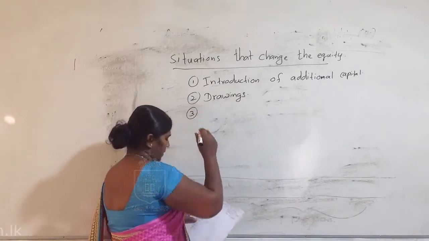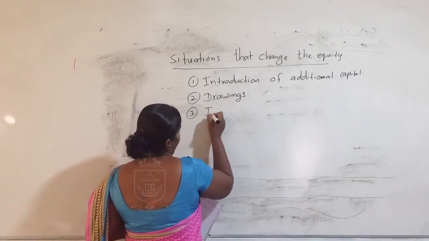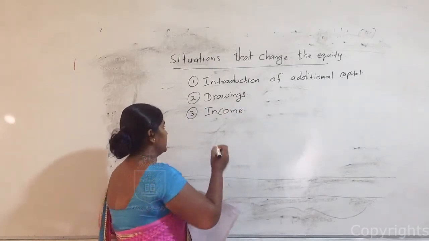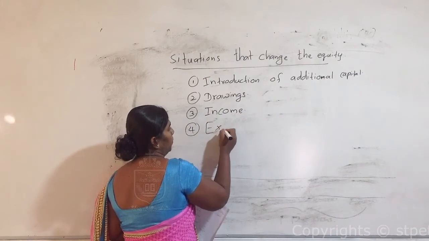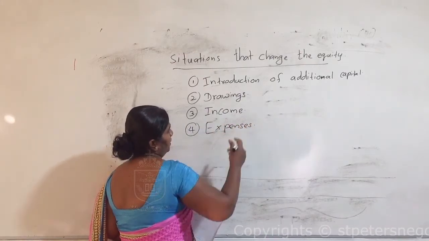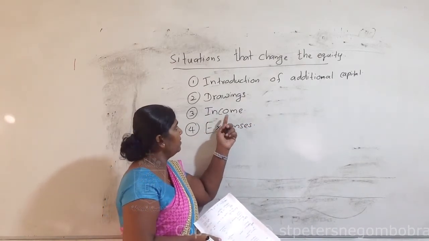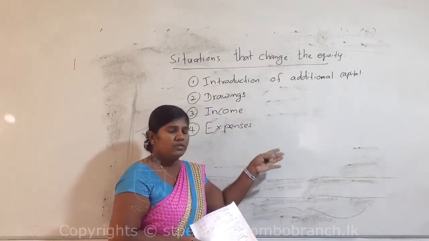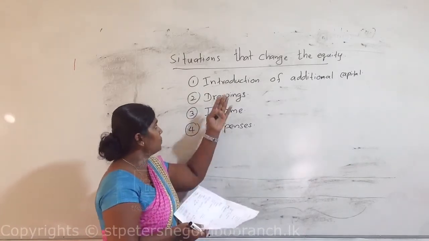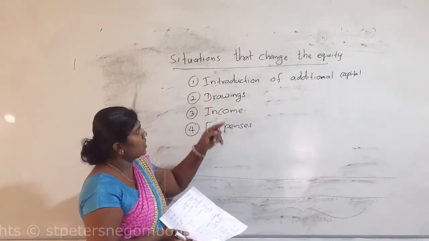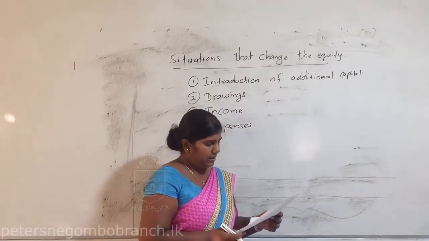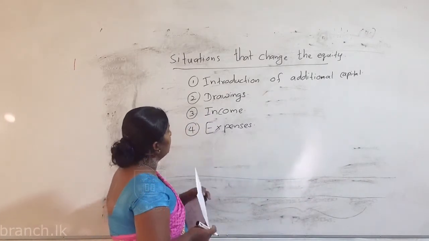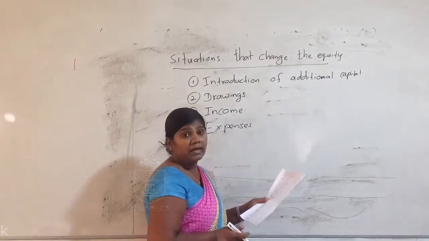The next instance is income. I explained income and expenses. If there is income, we should add that amount to the equity. If there are expenses, we should subtract those amounts from equity. All these four situations definitely change the amount of equity. So let's learn the structure of these situations, how they influence the equity.